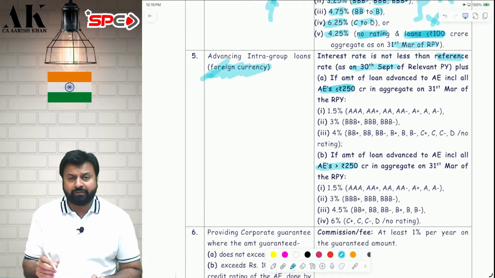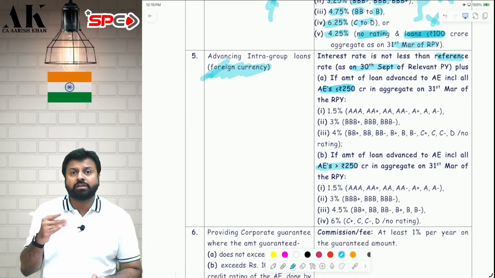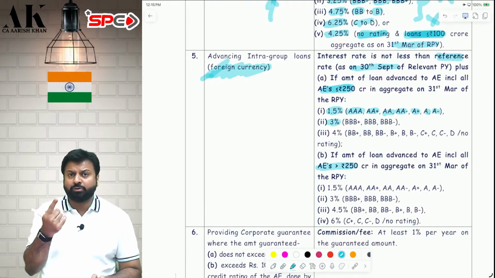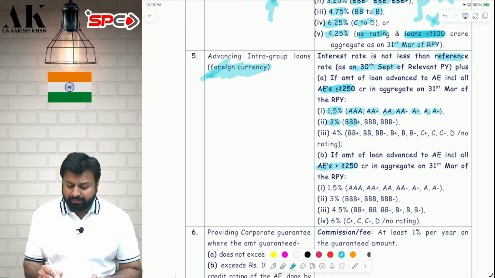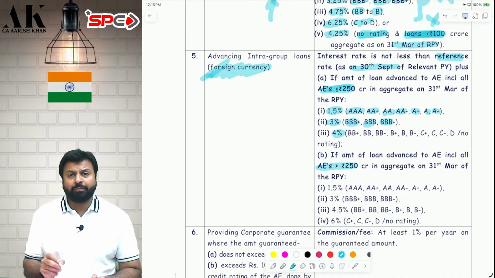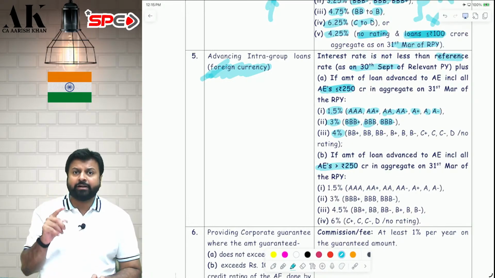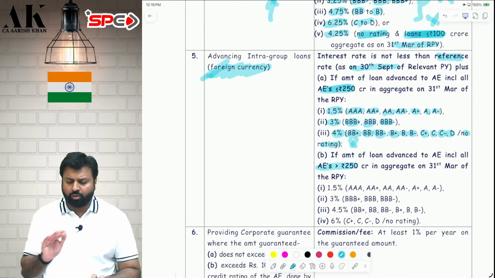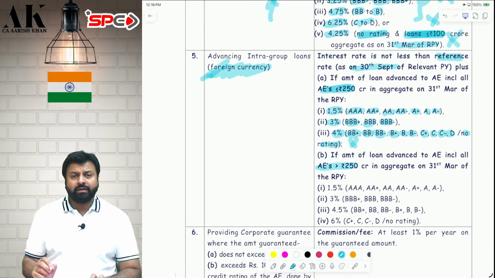So if the loan is up to 250 crore, you will take the reference rate on 30th September plus 1.5% if the credit rating is AAA, AA plus, AA minus, A plus, A minus. Reference rate on 30th September plus 3% for BBB plus, BBB minus. Reference rate plus 4% for BB plus, BB minus, B plus, B minus, C plus, C minus, D, or no credit rating. No limit of 100 crore also over here. The 100 crore limit which was there in case of no rating, here there is no limit of 100 crore.